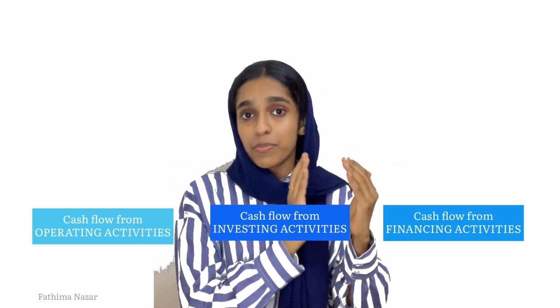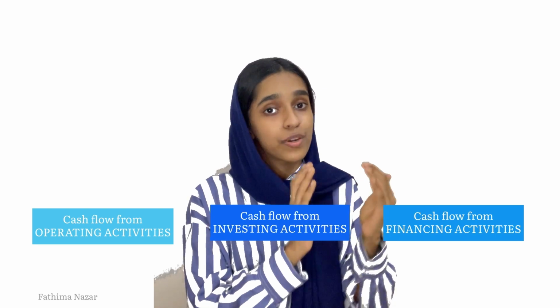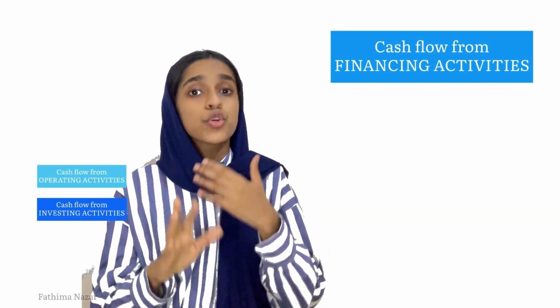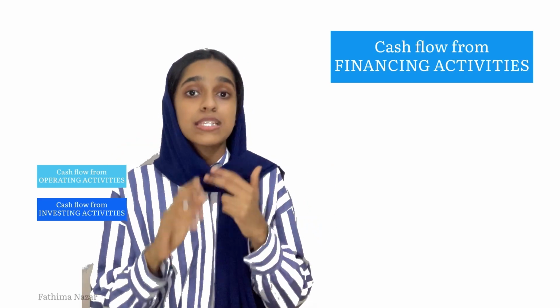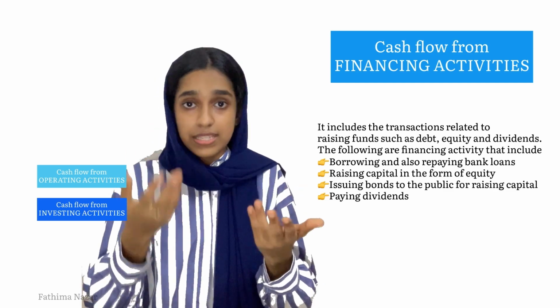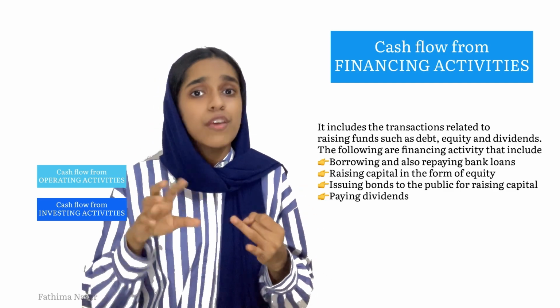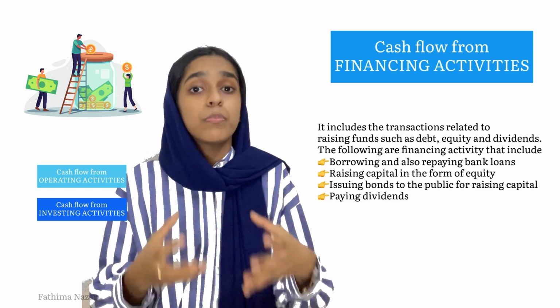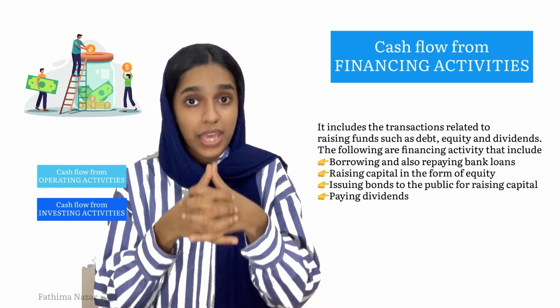Firstly, we'll start from the third category, that is cash flow from financing activities. Cash flow from financing activities shows all the cash inflows and outflows that are related to financing. That means raising long-term funds. For example, if you are issuing debentures, if you are borrowing some long-term loans, if you are issuing shares, all these are for the purpose of raising long-term capital.